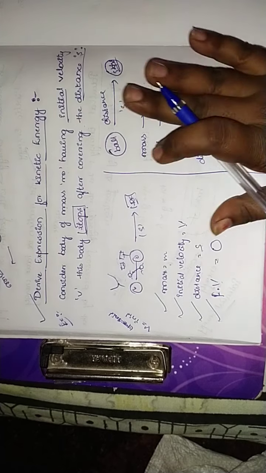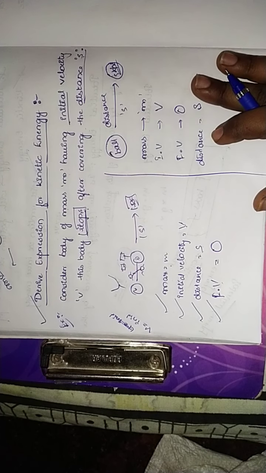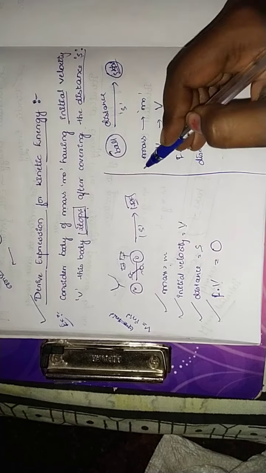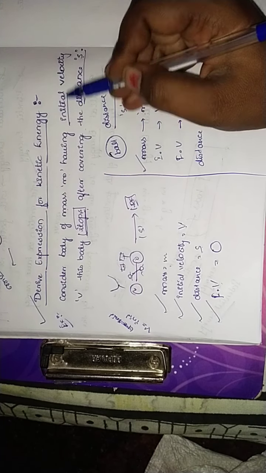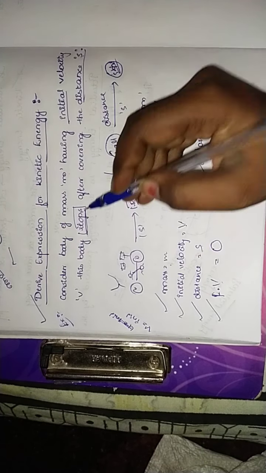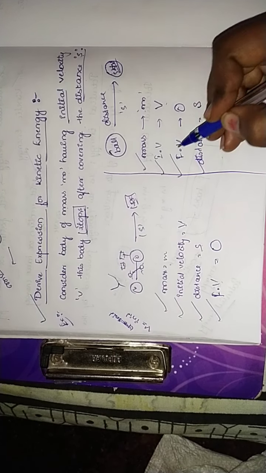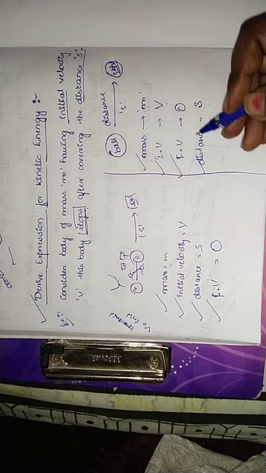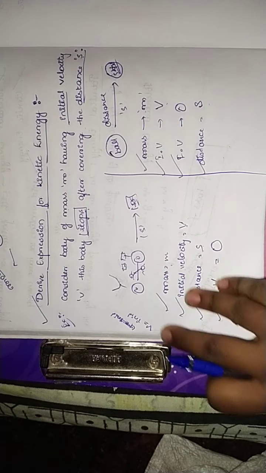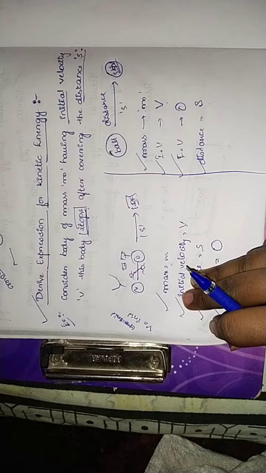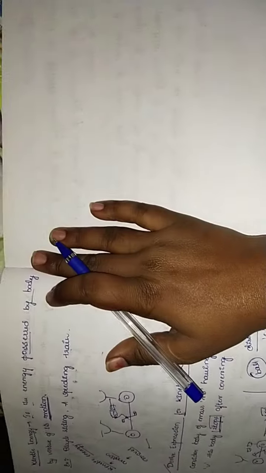To derive this expression, you must be clear: consider a body of mass m, initial velocity v, distance covered s, and final velocity when it stops equal to 0. If you understand this, it is easy to derive the expression. So let us derive the expression and see how it works.